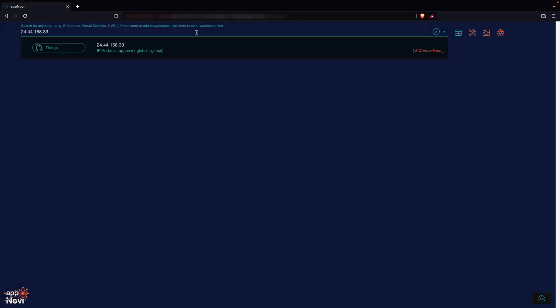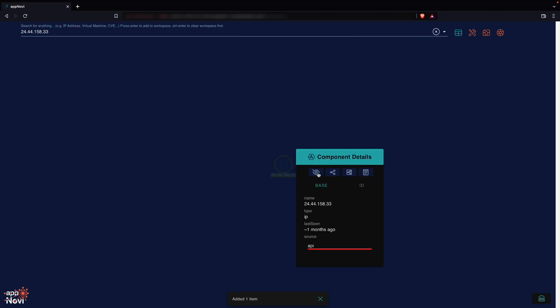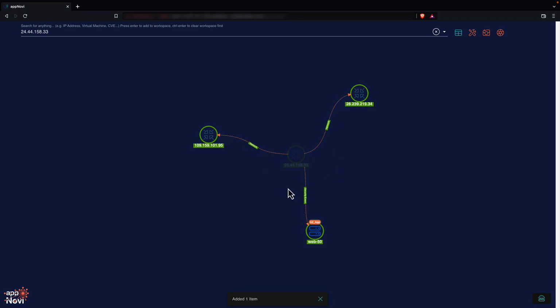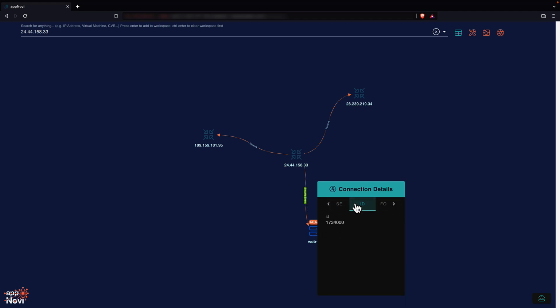Let's consider an example of an alert on an IP. An IP itself isn't helpful unless we know the host associated with it. As I expand the relationships of the IP, I can see there are network communications to other IPs and the host Web 50. I can see there's a security event associated with Web 50 from Fortinet.